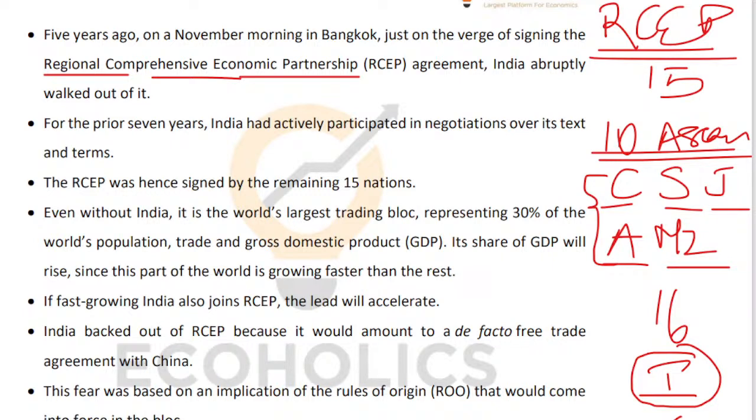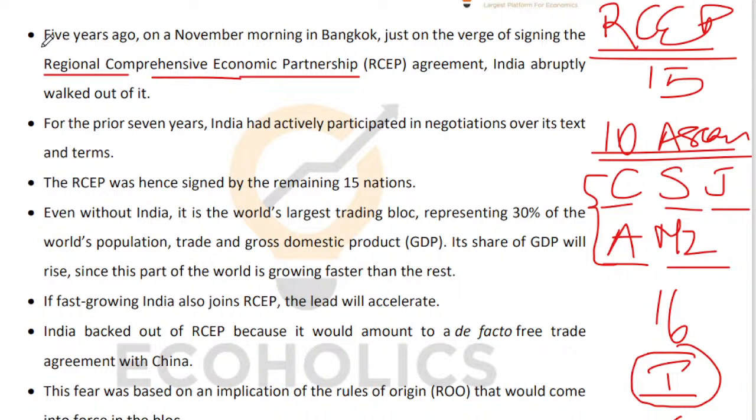So India was a part of the entire negotiation. It was a part of the entire deal from day 0, except at the last moment we decided that we will not join the Regional Comprehensive Economic Partnership. Now this article discusses this at length. So let me start this article.